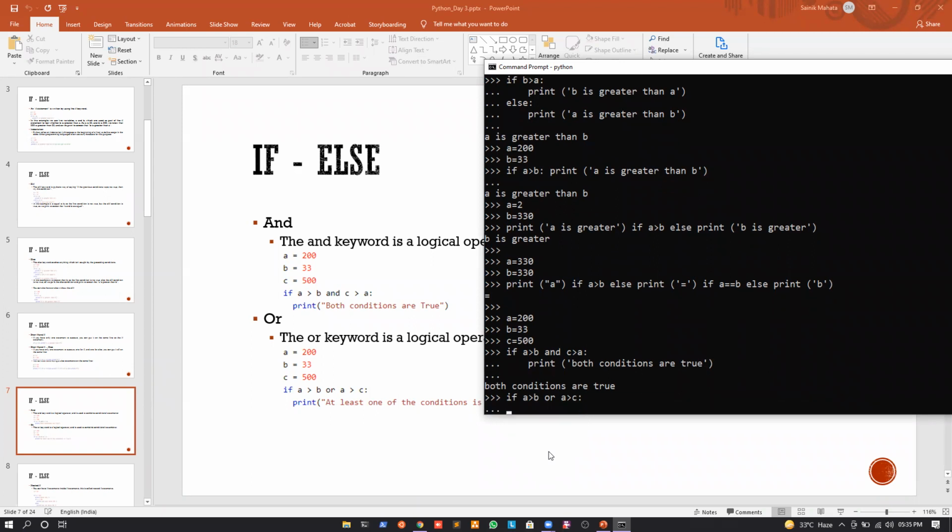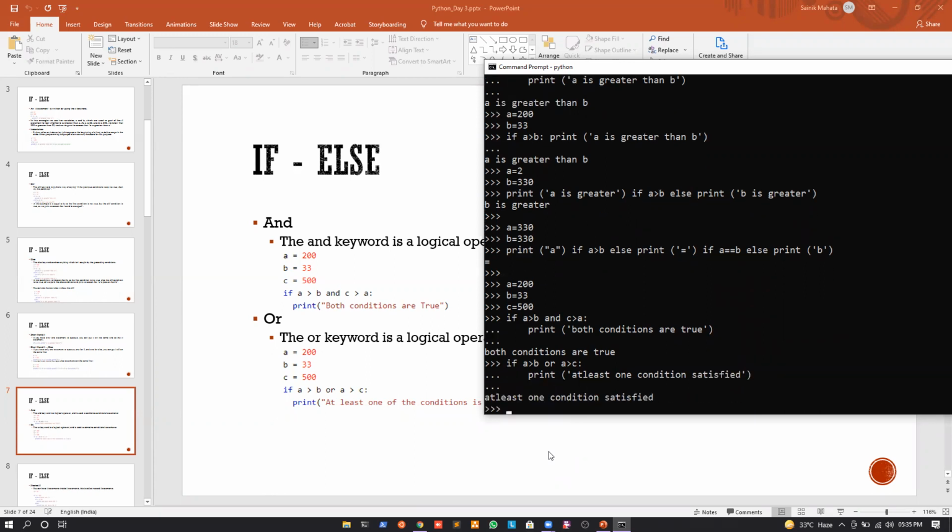Okay. So what's inside the scope? We will write print at least one condition satisfied. Okay. So again, if I press enter, you can see that we are going inside the scope of the if statement. Okay. So I hope it is clear till this.